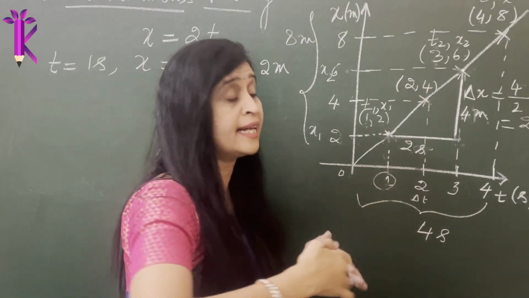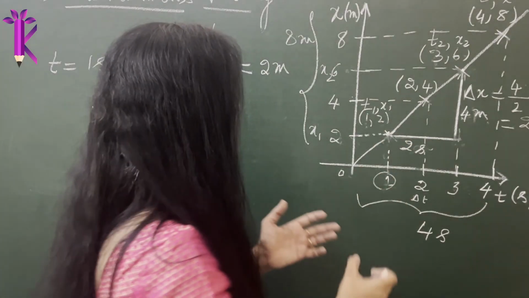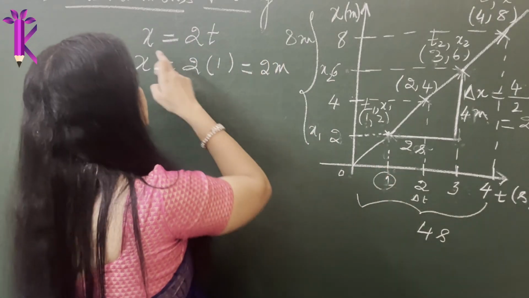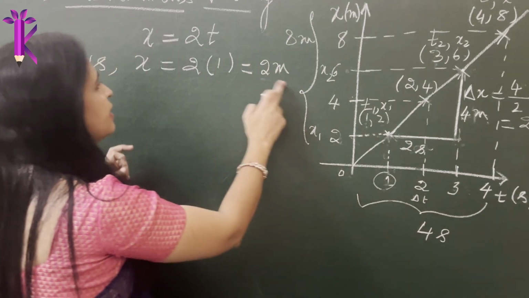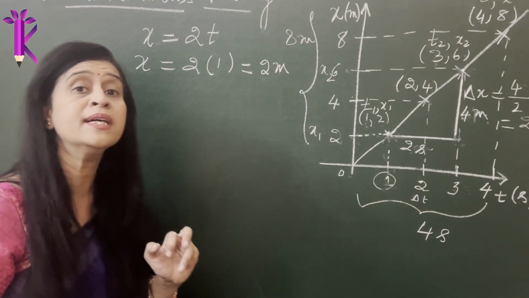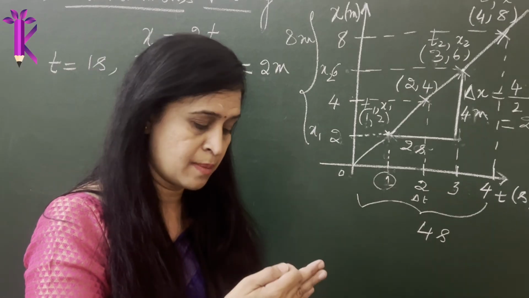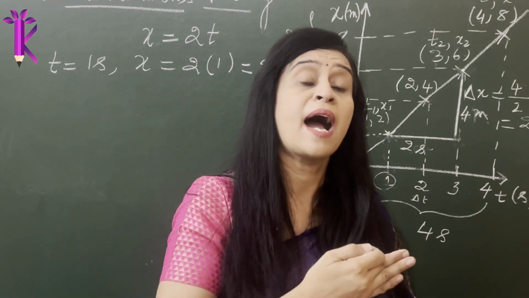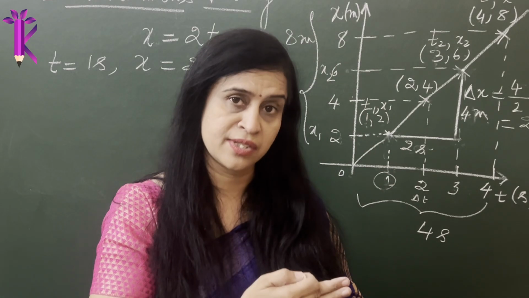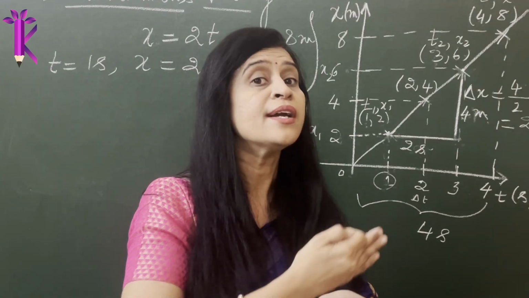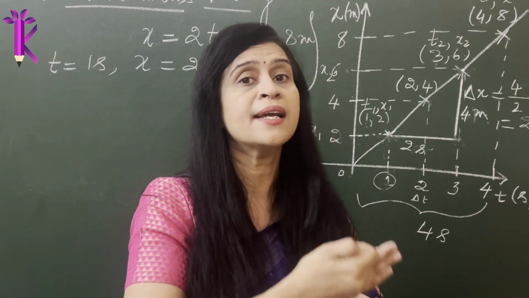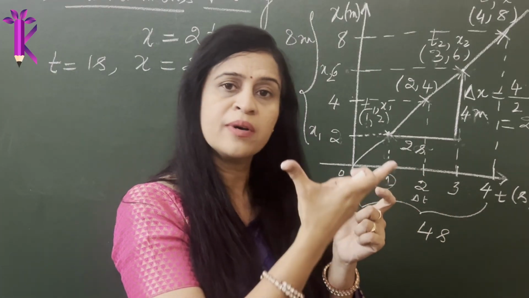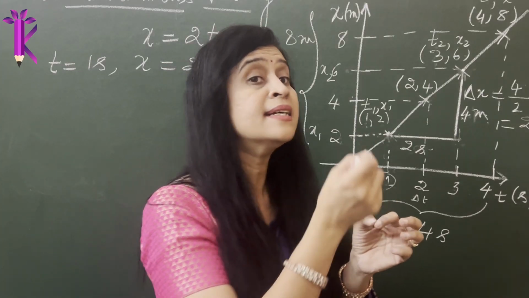At t is equal to 1, I can easily calculate the speed with which it was traveling at that particular instant. At that instant, it had a displacement of 2 meters. So when I'm mathematically defining instantaneous velocity, it is basically the velocity of an object at a particular instant of time, and not over an average period of time, not over a span of time. It is at a particular instant.